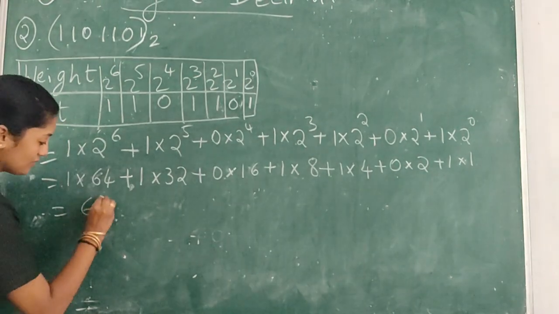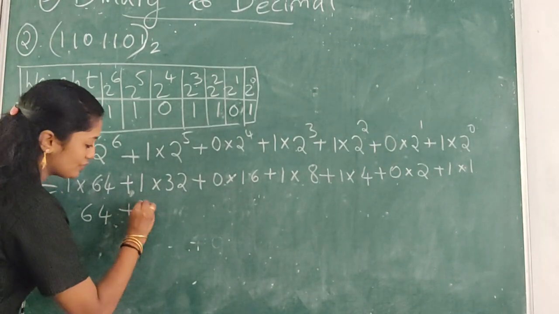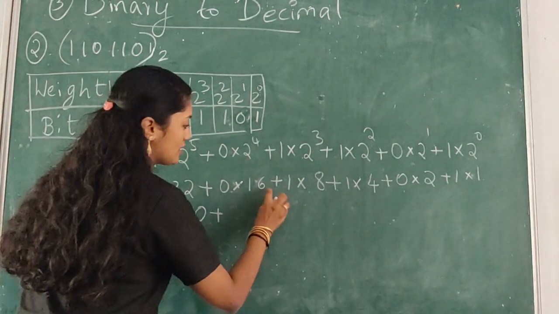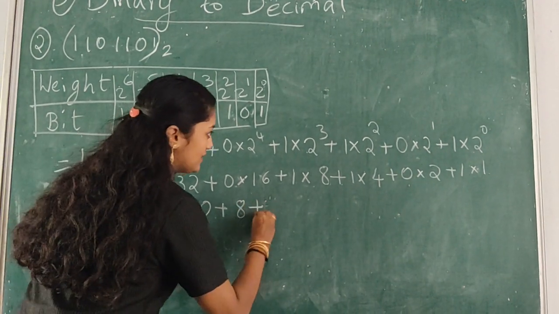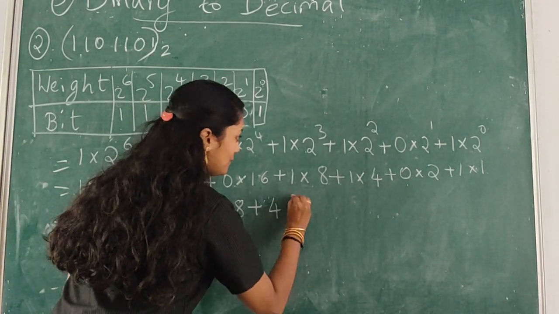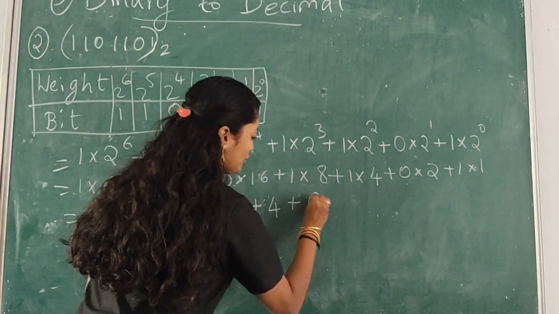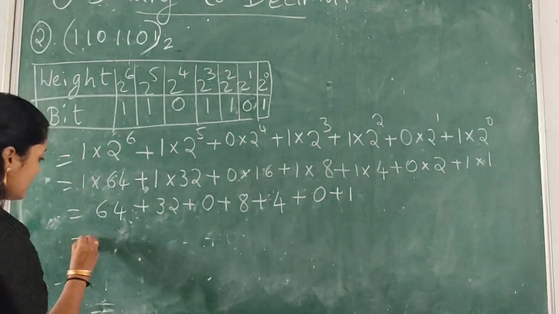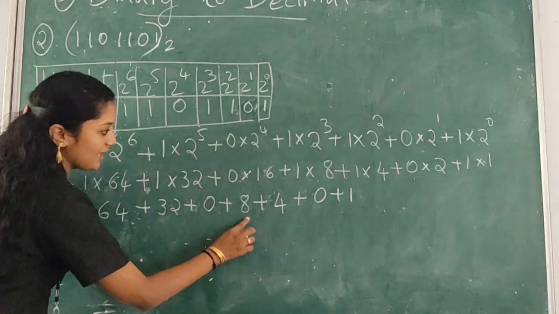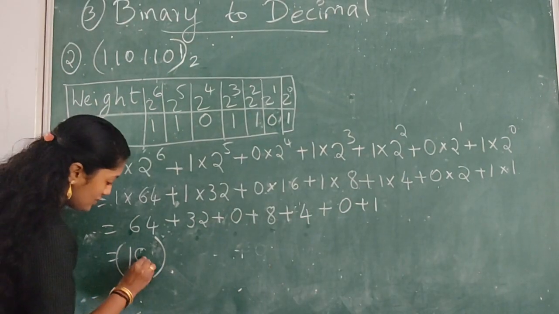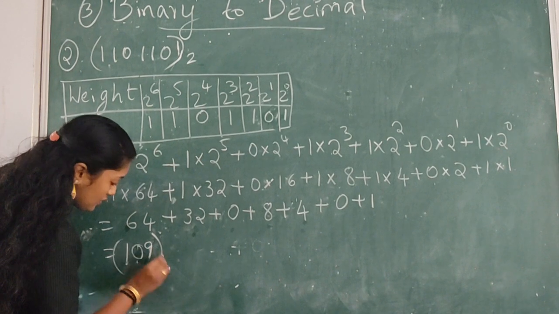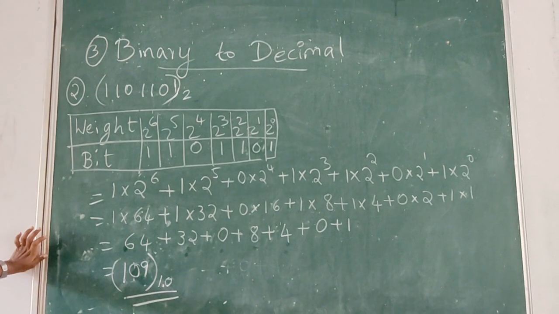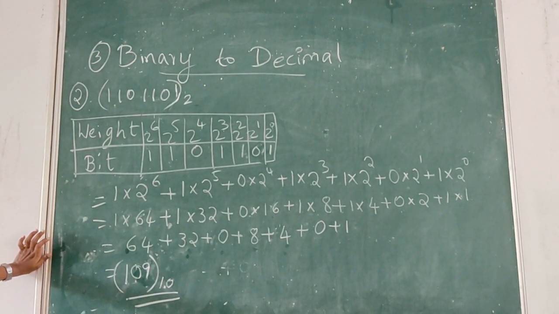Now 1 into 64, 64. Plus 1 into 32, 32. Plus 0 into 16, 0. Plus 1 into 8, 8. Plus 1 into 4, 4. Plus 0 into 2, 0. Plus 1 into 1, 1. Okay, last: 64 plus 32 plus 8 plus 4 plus 1. So 109 to the base 10. Right.